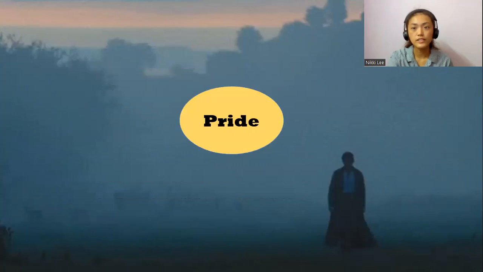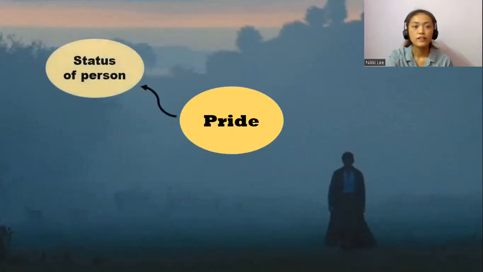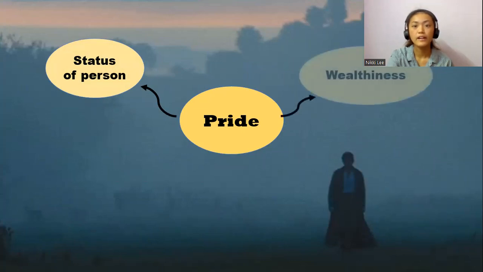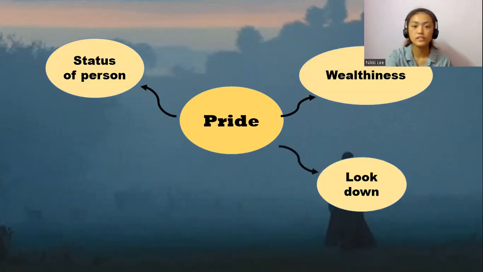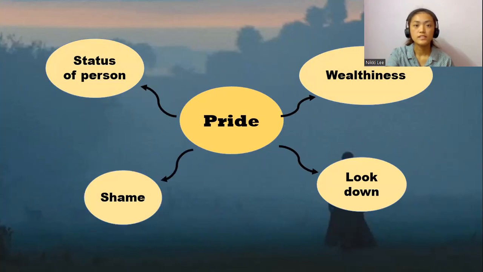In the novel, the characters act out pride through the status of the person, which means that the person with the highest status shows their pride by boasting of their worthiness, because usually pride is shown by people who are richer or have higher status. People with pride and higher status look down on people of lower status in society, and they refuse to have contact with them because they feel that people of lower status are a shame to them and don't bring benefits to them.